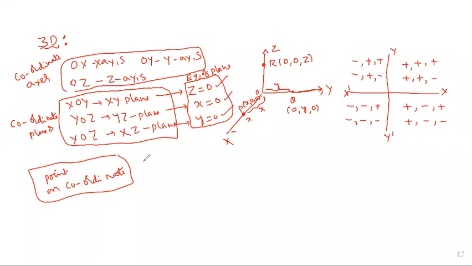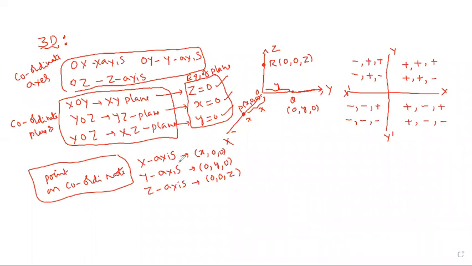The point on the x-axis is x comma 0 comma 0. The point on the y-axis is 0 comma y comma 0. The point on the z-axis is 0 comma 0 comma z. Okay? Right.